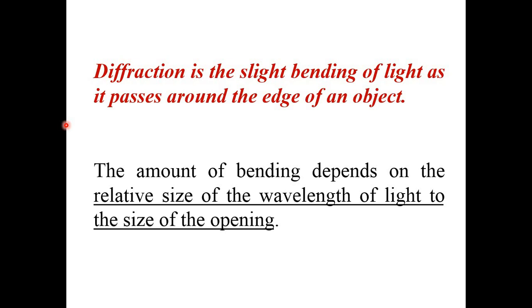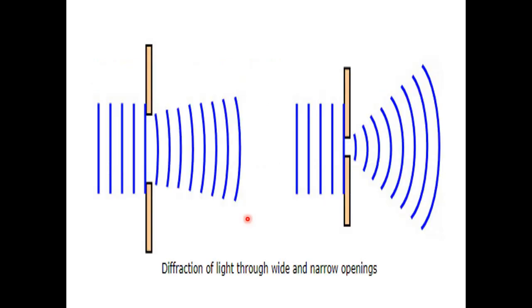The amount of bending depends upon the relative size of the wavelength of light to the size of the opening. If the dimensions of the obstacle and the wavelength are in the same range, you can observe diffraction, otherwise there will not be diffraction.